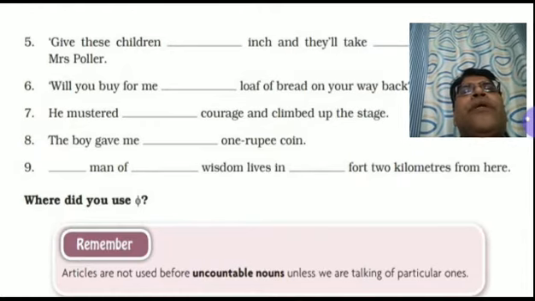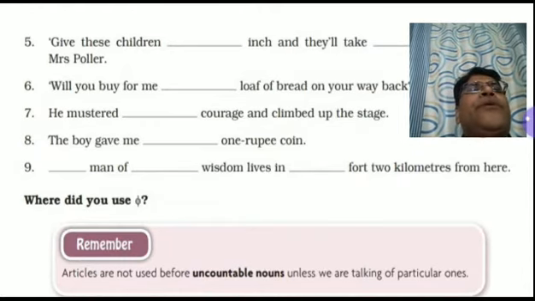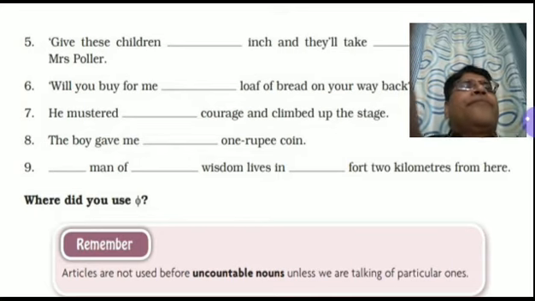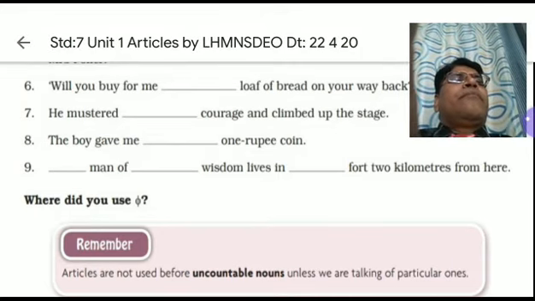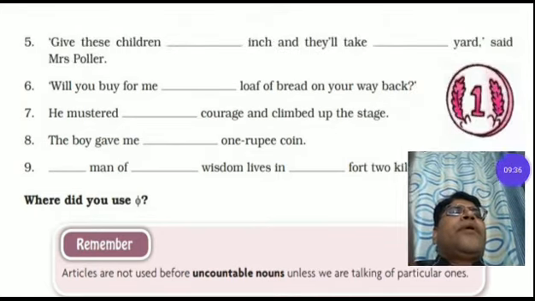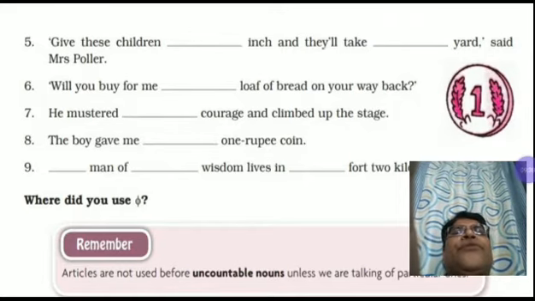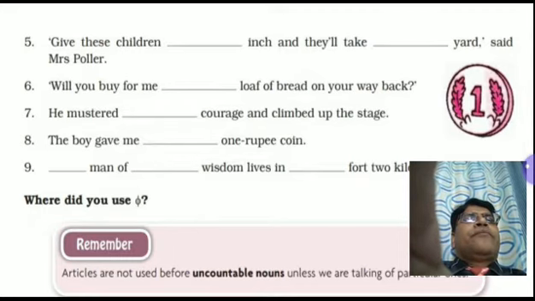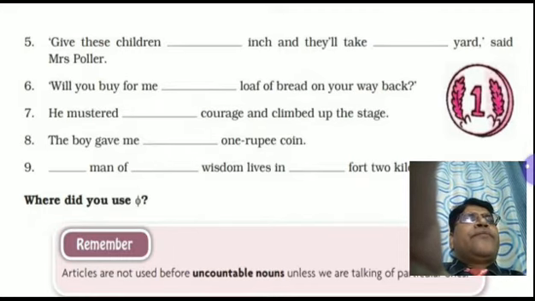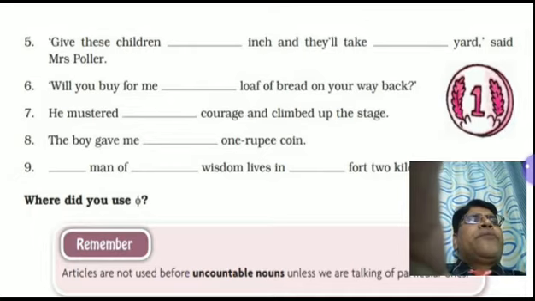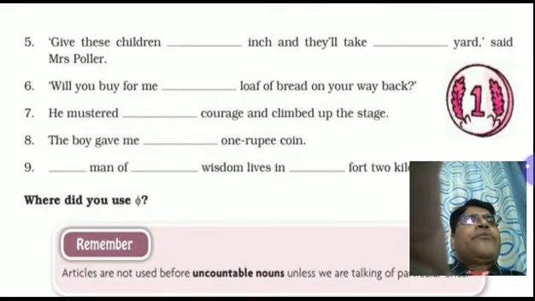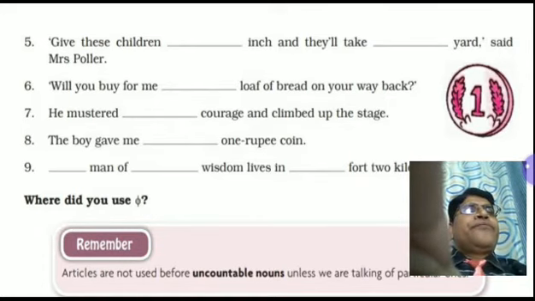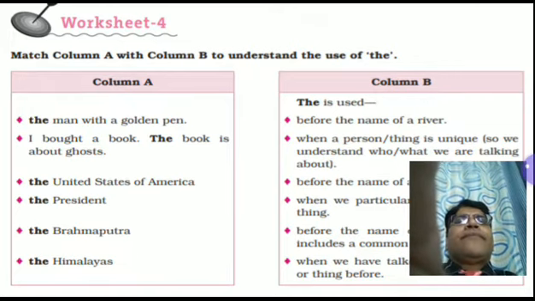Now, fifth number, give the children an inch and they will take a yard, said Mr. Poller. You can see here very well. I have sometimes to slide my portrait from up to down. You have to be careful. You can understand it very well.